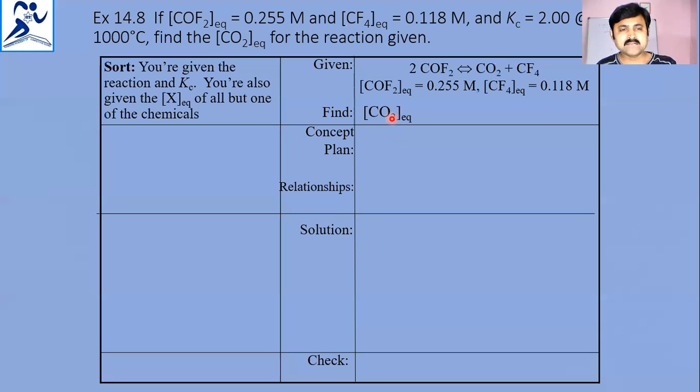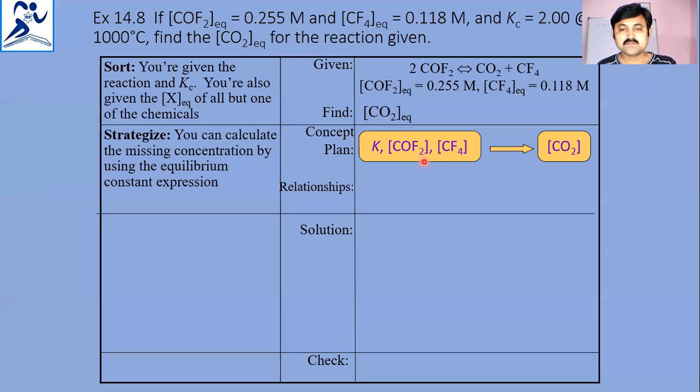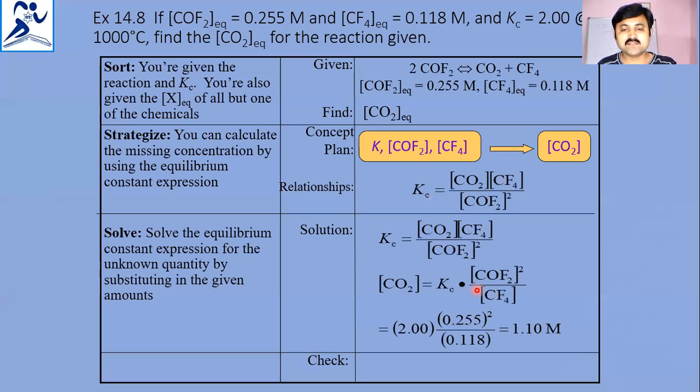So you can calculate a missing concentration using the equilibrium constant expression. We first write the equilibrium constant expression, and from that we deduce the concentration of CO2. The CO2 concentration is Kc times the COF2 concentration squared divided by the concentration of CF4. Substituting the COF2 concentration given in the question, the Kc value 2, and the CF4 concentration 0.118, simplification gives 1.10 molarity.